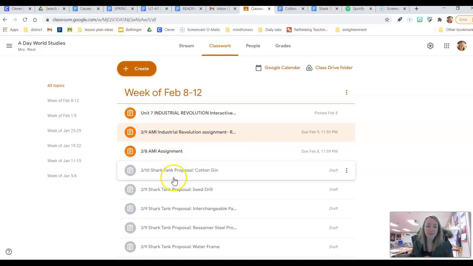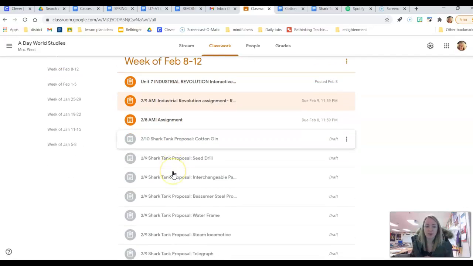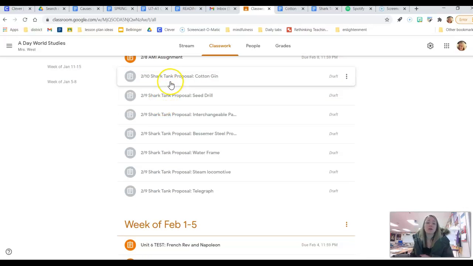All right, so today's assignment, when we jump into the Industrial Revolution, what we would like for you to do is to start looking at some of the inventions that are going to be life-changing. And a lot of these inventions are not the ones that you're going to think of, like the light bulb or cars, right? It's actually much more basic than that, and yet probably more influential, because without these types of things, you are not going to have things like light bulbs, you're not going to have things like cars.